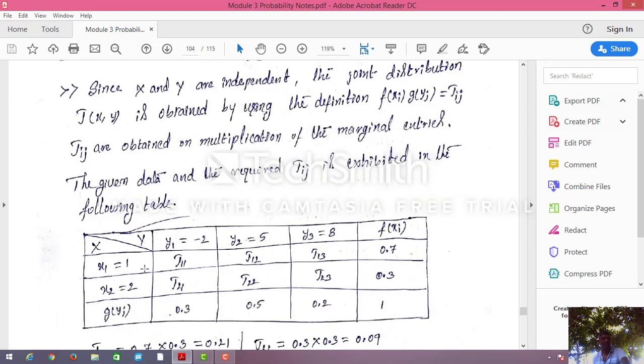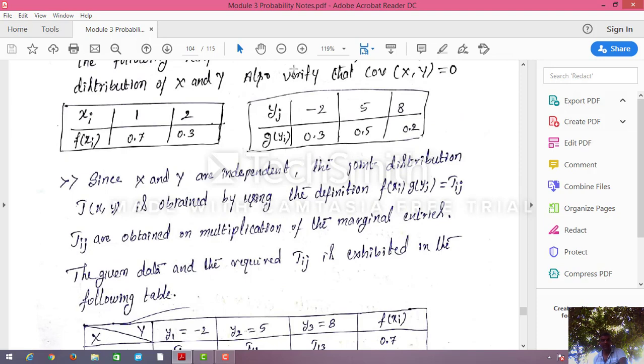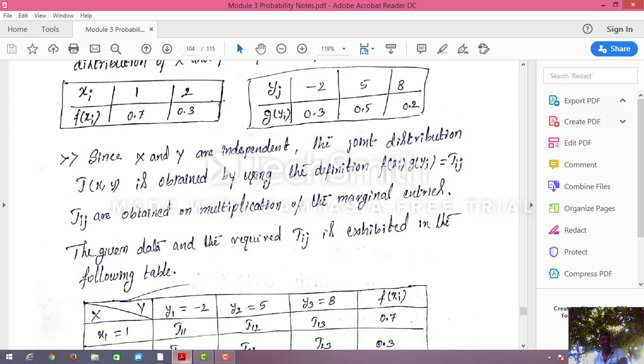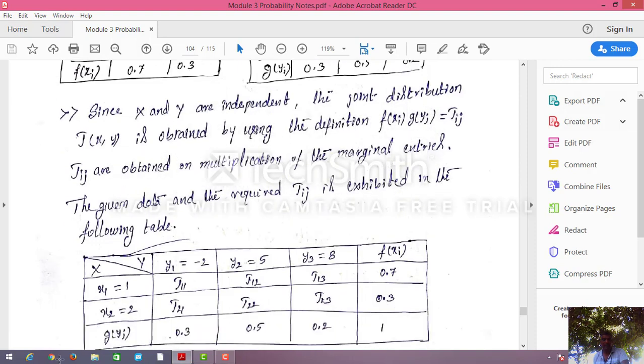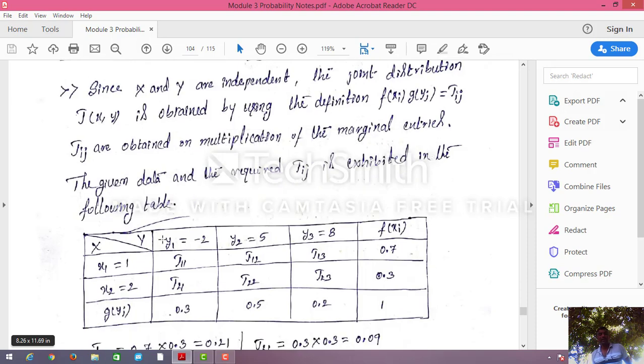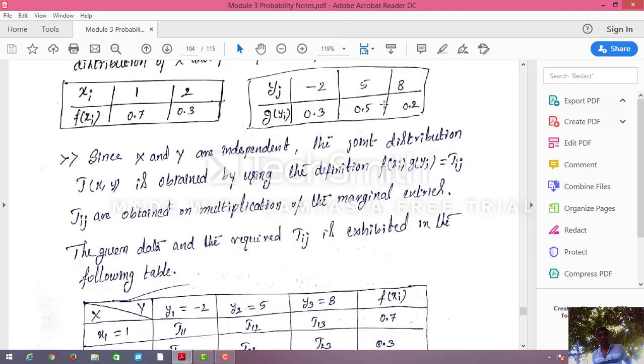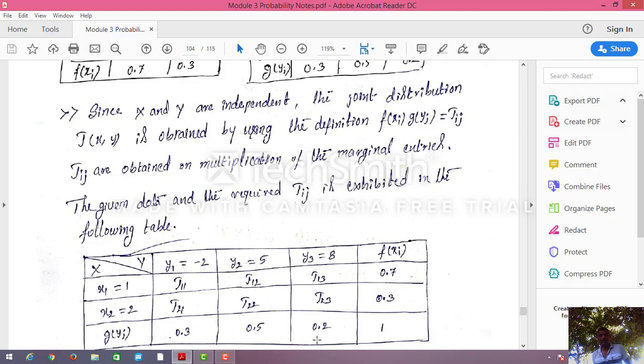Here I have written only the table. This is the X rows, first row, second row. Y is Y1, Y2, Y3. They have given 3 entries, so there are 3 columns. X has values 1, 2, so those should be the rows. G of Yj is nothing but the probabilities, and this one is F of Xi. I have written the probabilities here.